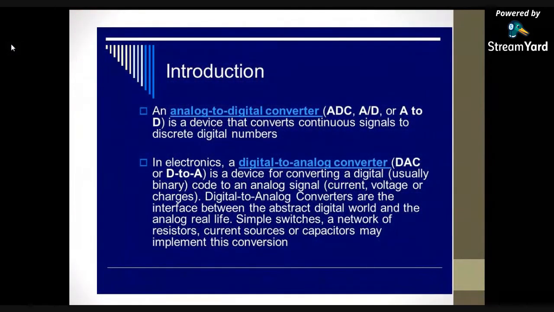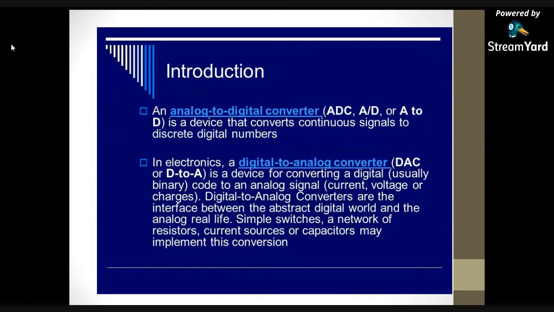So what is analog to digital converter? So already we know what is analog. Analog is nothing but continuously variable physical quantity or signal. So if you represent any information in the form of continuous variable, then it is said to be analog signal. Then what is meant by digital signal? Digital signal is nothing but if you represent any information in the form of discontinuous form, then it is said to be digital information.